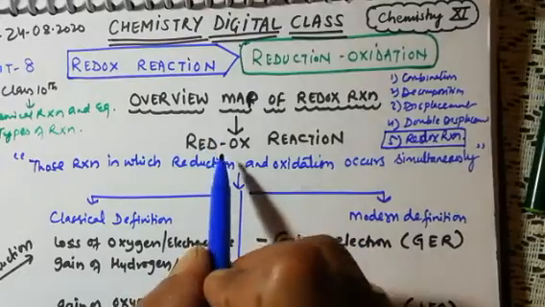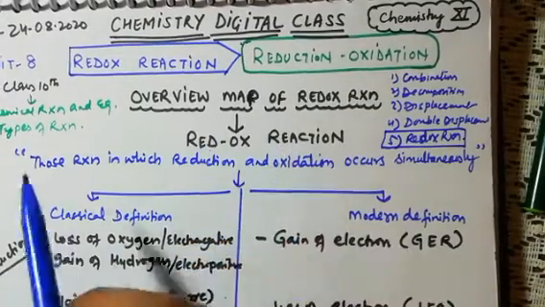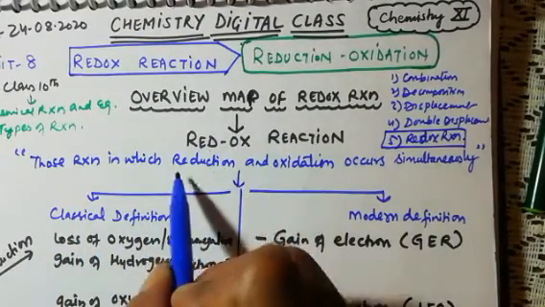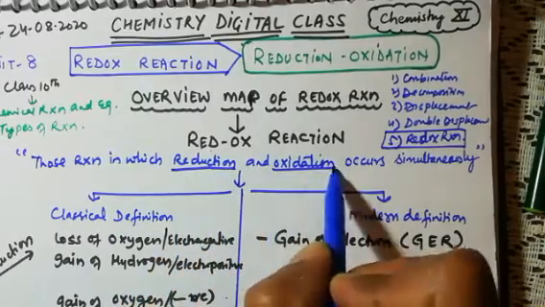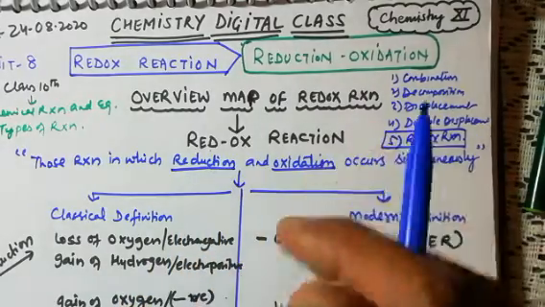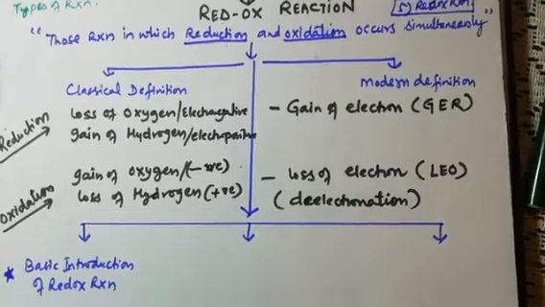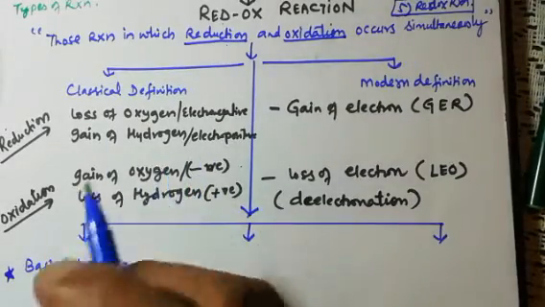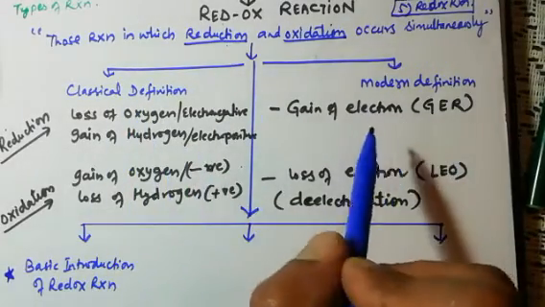Redox reactions, dear students, are those reactions in which reduction and oxidation occur simultaneously, मतलब एक साथ. If we talk about the definition, there are 2 types of definition, classical definition and modern definition.